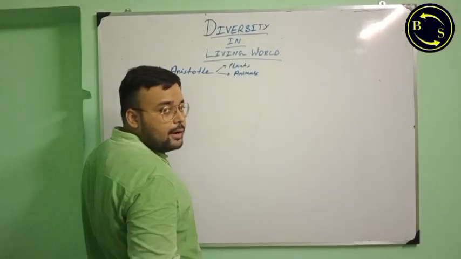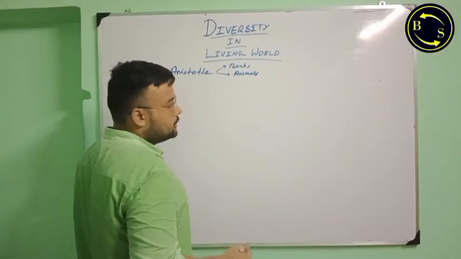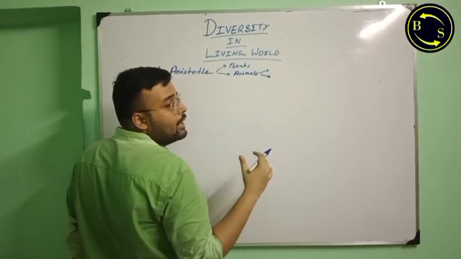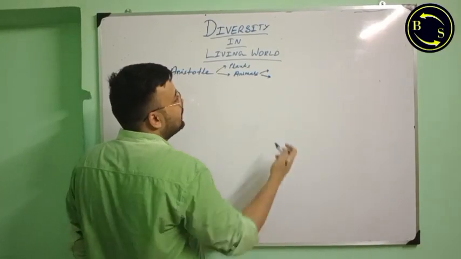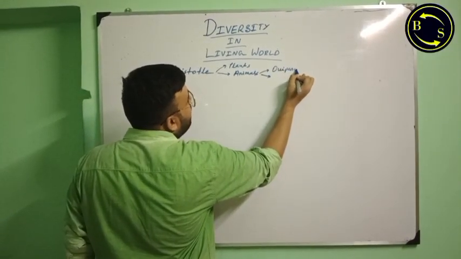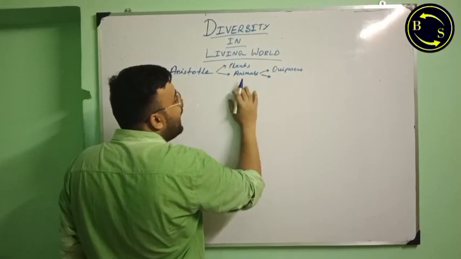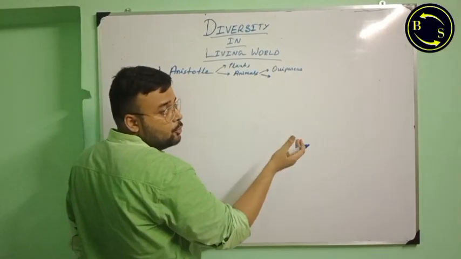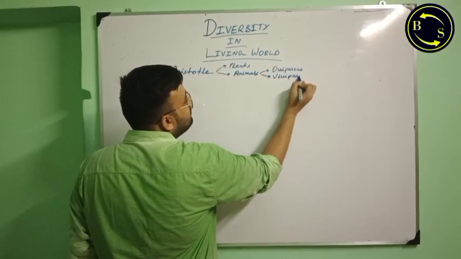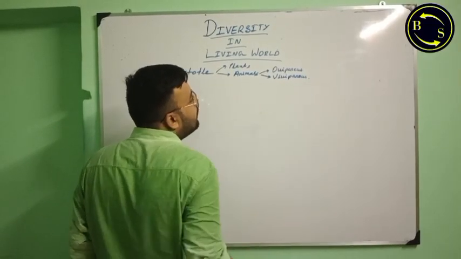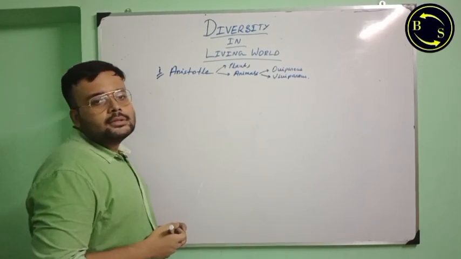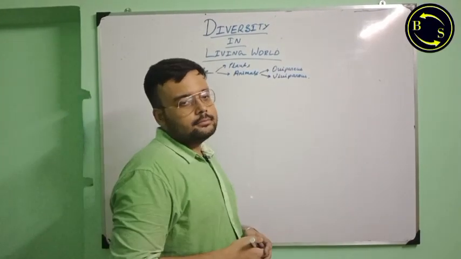He also divided animals into various groups, that is, those which lay eggs and those which give live birth to young ones. Egg laying animals were termed oviparous, and animals giving live birth, such as humans, were termed viviparous. He also classified aquatic animals into fishes and whales.